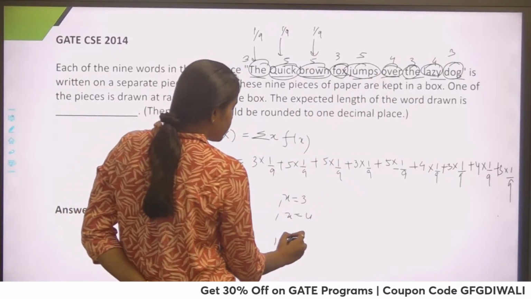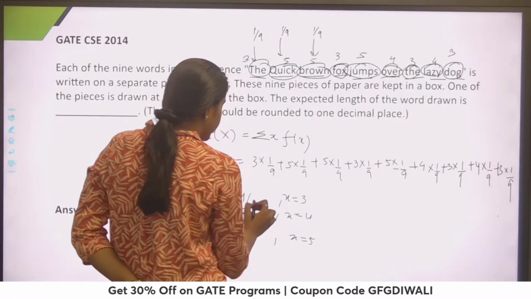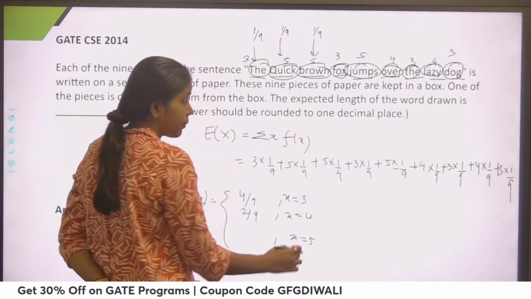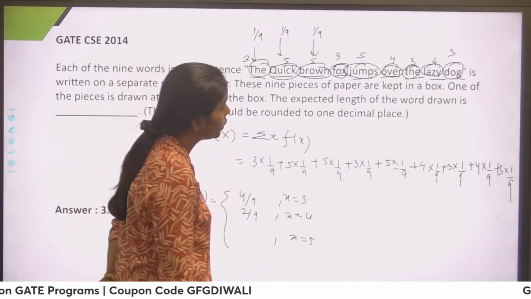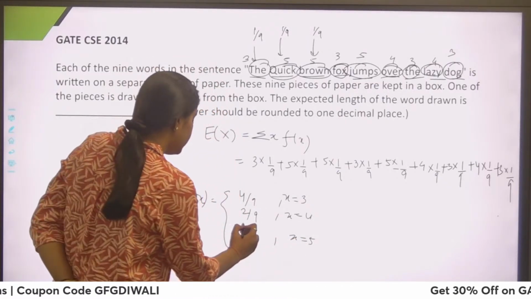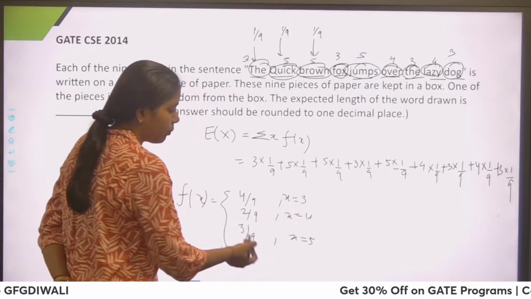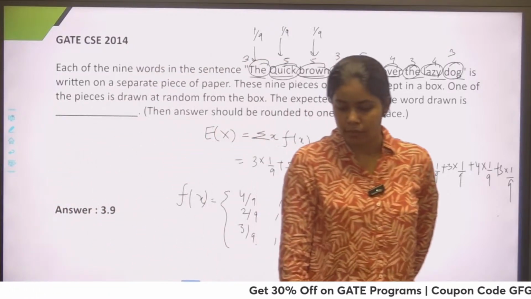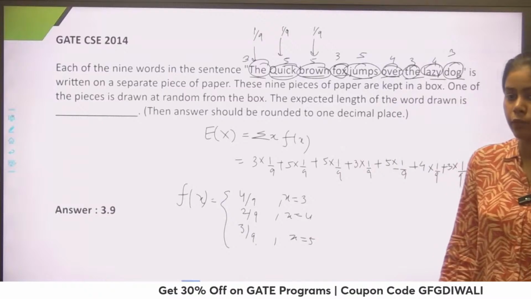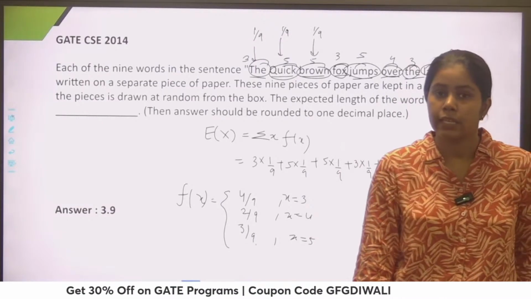For x equals 5, I have 1, 2, 3, so the probabilities would be 4 by 9, 2 by 9, and 3 by 9. Now you can multiply that, and it would give you the same answer. So guys, it's up to you how you approach. Just tell me if there is any confusion.